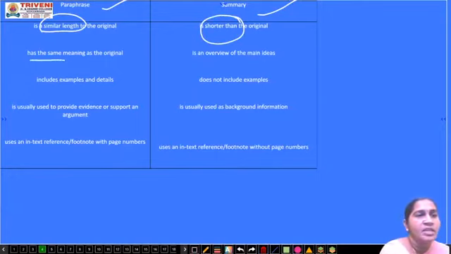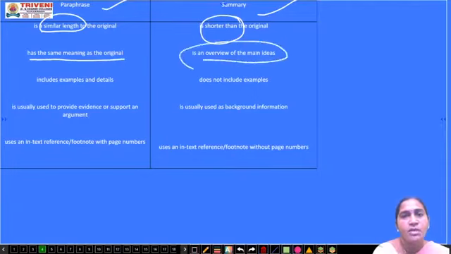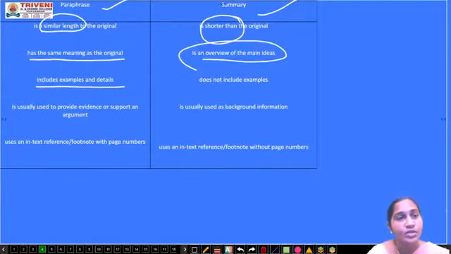Next one, the meaning is same. It is an overview of the main idea, the overall idea of the complete matter. Next, it includes examples and details. You can include your personal experience and personal details in a paraphrase. Here we omit all those examples and details in a summary.